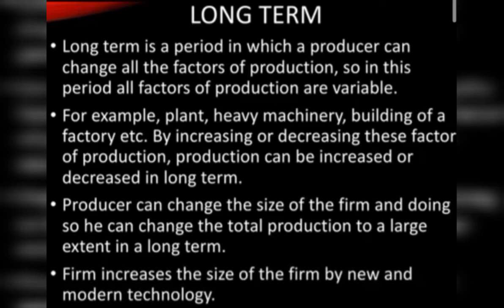In the short term you can find one factor fixed and another variable, but in the long term all the things are variable. Do keep it in your mind. Thereafter, the firm increases its size by new and modern technology. Machinery used for 8 or 9 years is replaced when new technology comes, using machinery and equipment that help increase production. And when production increases, the firm earns more profit. This is how it continuously goes on.